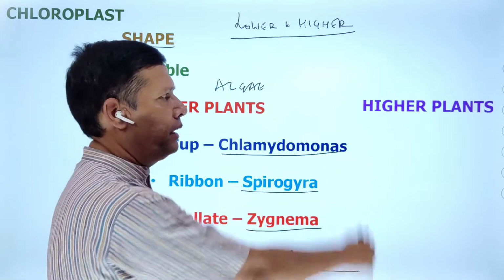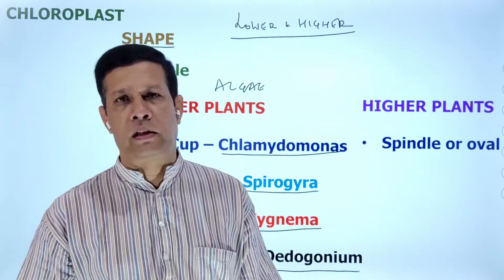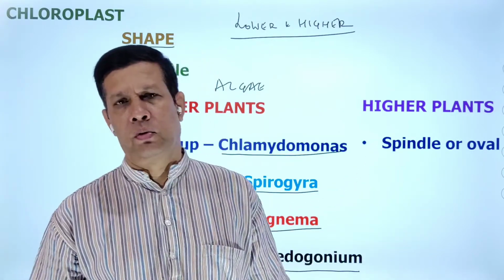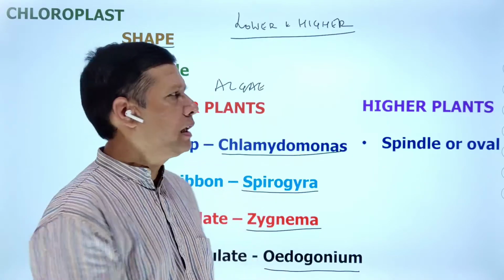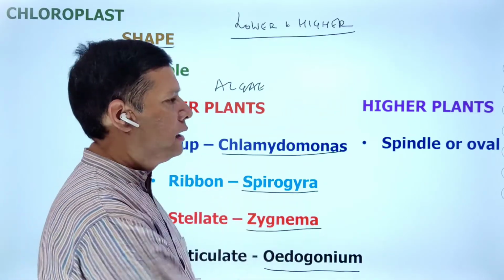Whereas higher plants, see here. What is the shape of chloroplast in higher plants? Spindle shape or oval shape. Another character of the chloroplast. This is about the shape of the chloroplast.